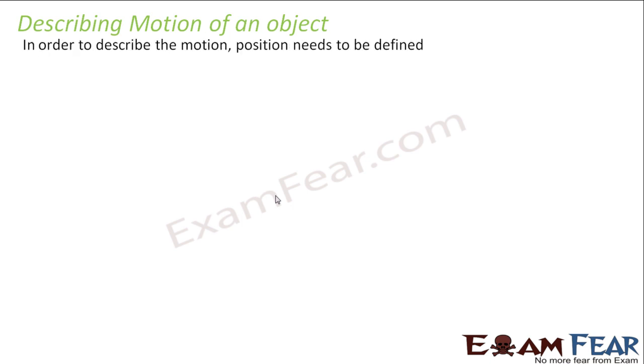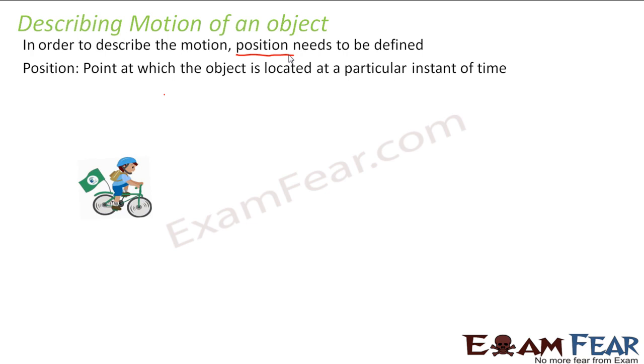There have to be certain physical quantities which will describe it mathematically or scientifically. What is the first thing needed to describe the motion of an object? Just quickly remember the definition of motion: it is change of position with time. So the first thing we need is position. In order to describe the motion, we have to define the position of the object.